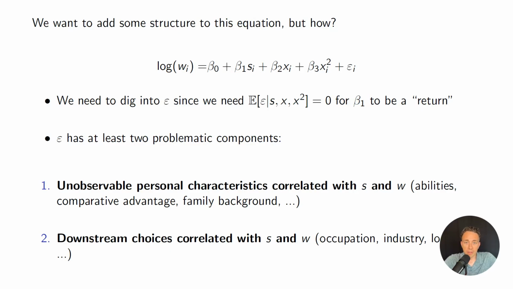And then another box of problematic components as it relates to epsilon is downstream choices. So in this case, maybe everybody who goes to school chooses a particular occupation. That occupation pays better for reasons unrelated to schooling. And so that's going to introduce a correlation between epsilon and S and W. And then that's going to break the policy connection between S and earnings, because it's actually the case that S just leads to some occupation that leads to earnings. So this is where we get into mechanisms as we're building our theoretical model.